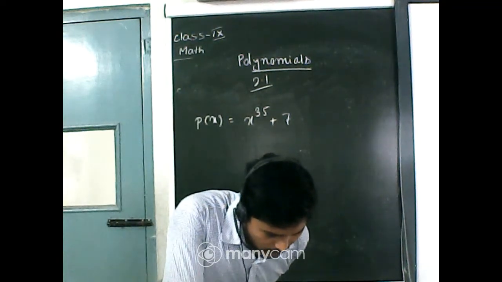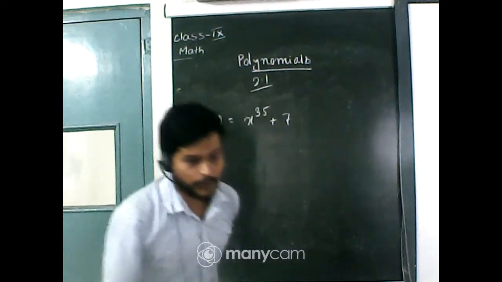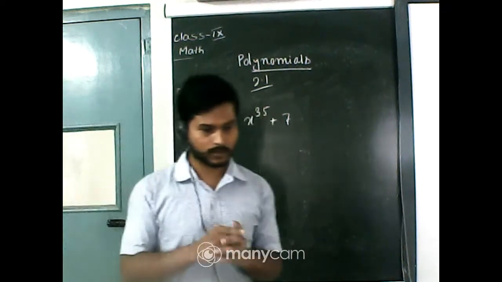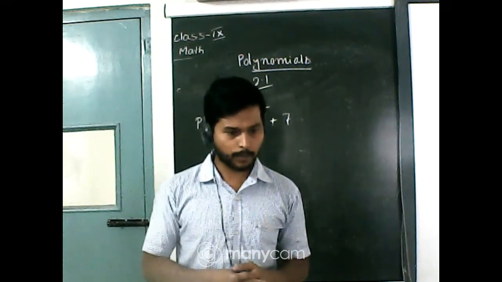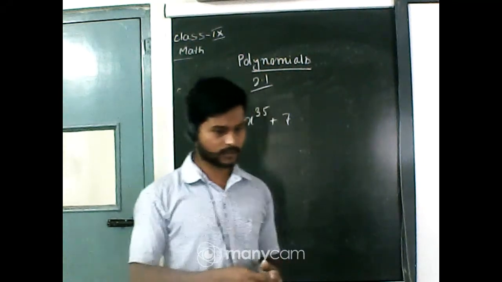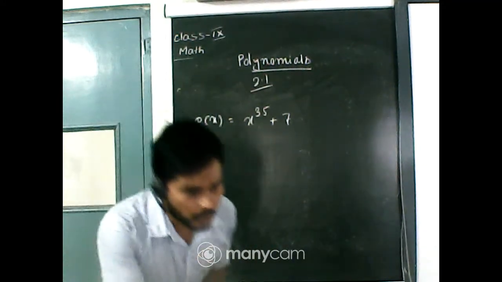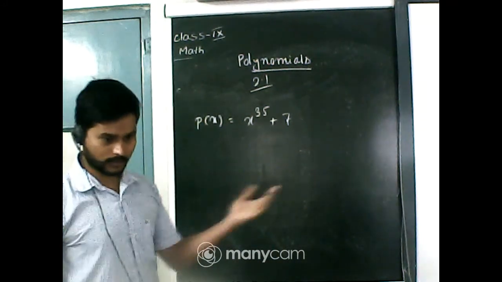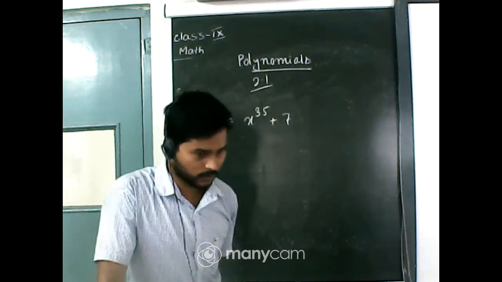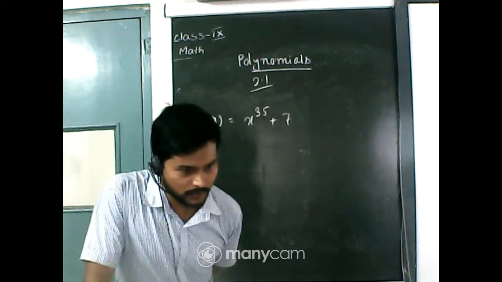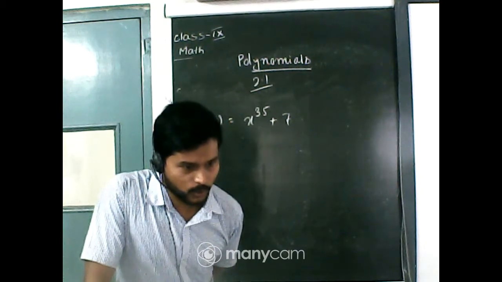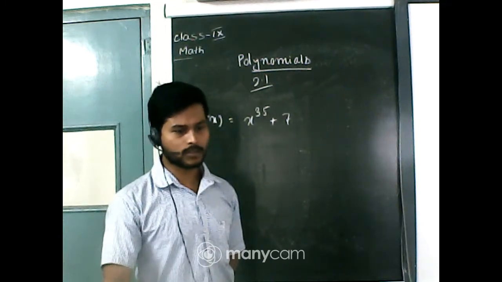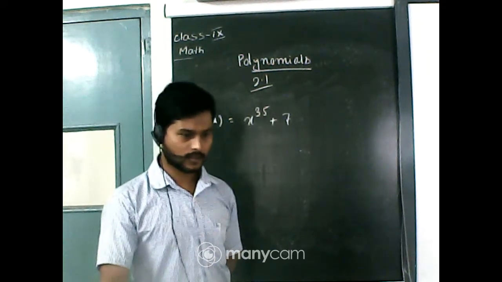Okay, next question is a monomial of degree 100. So quickly students, make a monomial. Monomial means a polynomial having one term. So try to make a monomial of degree 100. Okay, Rishi, Ritesh. Okay, x to the power 100. Okay, 2x to the power 100. Okay, root 2 y to the power 100. Yes, yes. All are polynomials of degree 100.